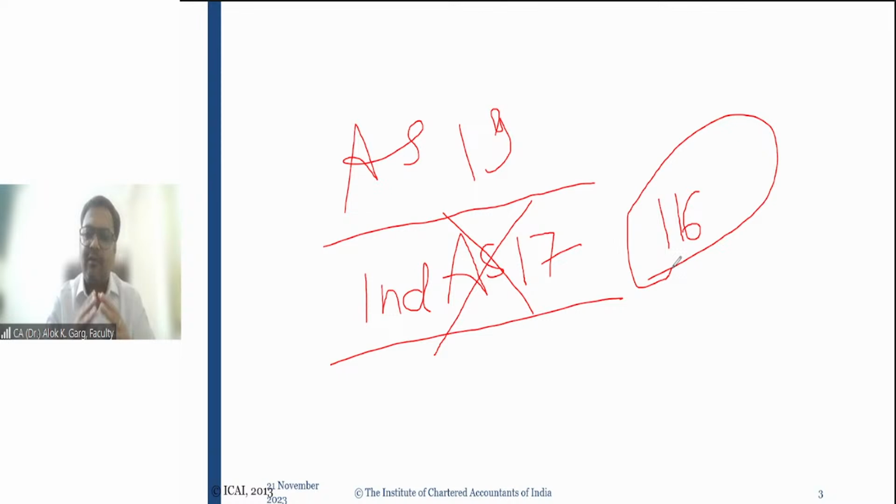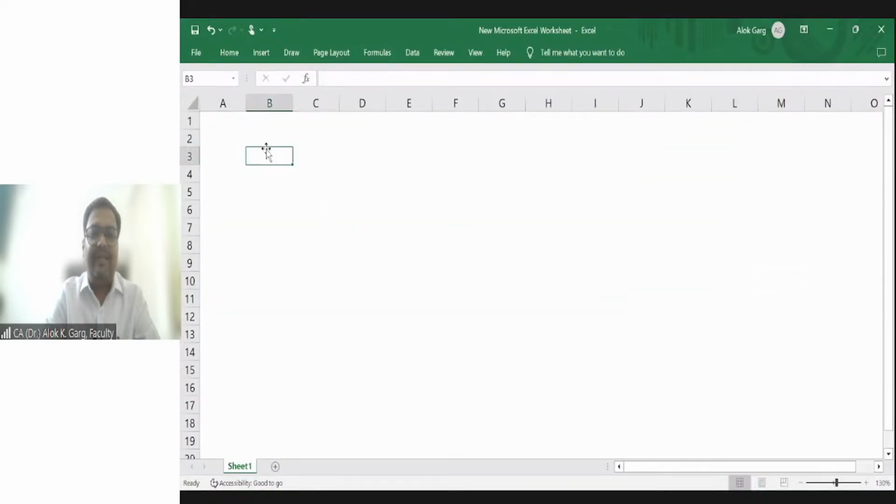Friends, I'll give you 3 scenarios, and after hearing these 3 scenarios, you will be able to understand what change IND AS 116 brought in. Let me take you to the Excel file, and please confirm once you are able to see my Excel file. Is it visible to all of you?